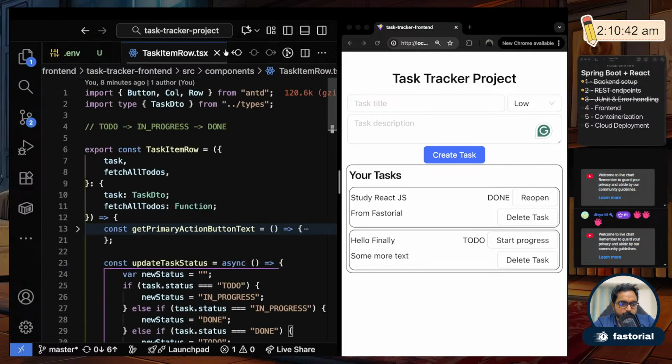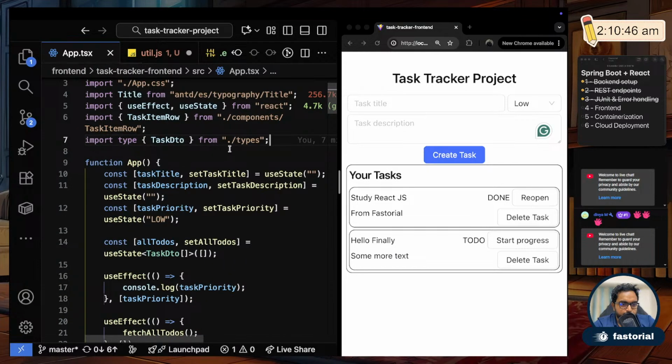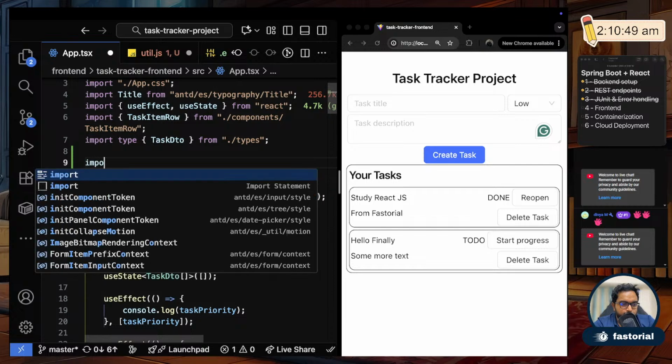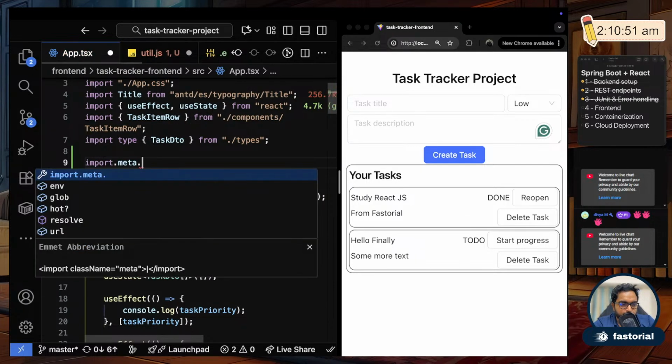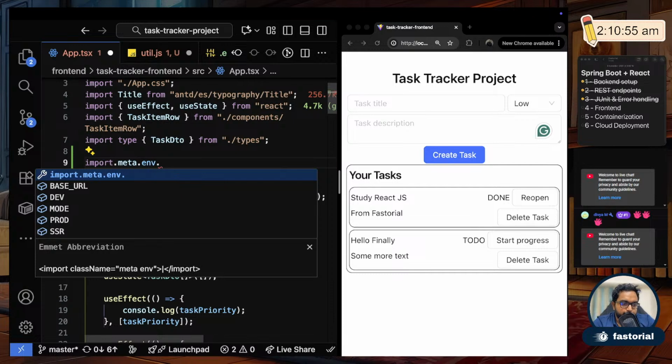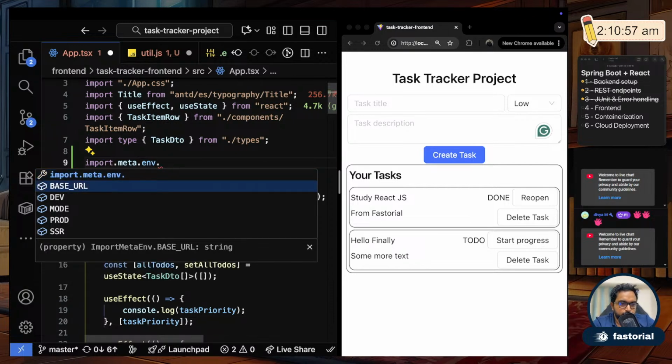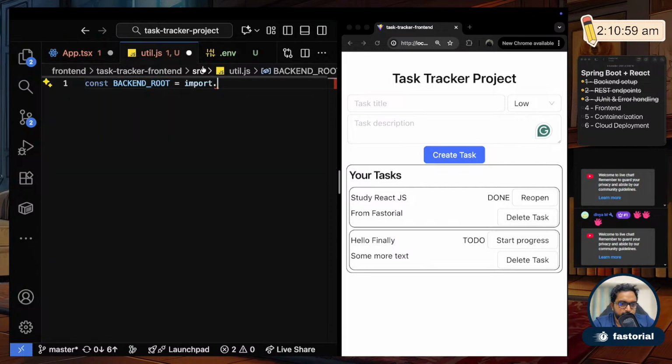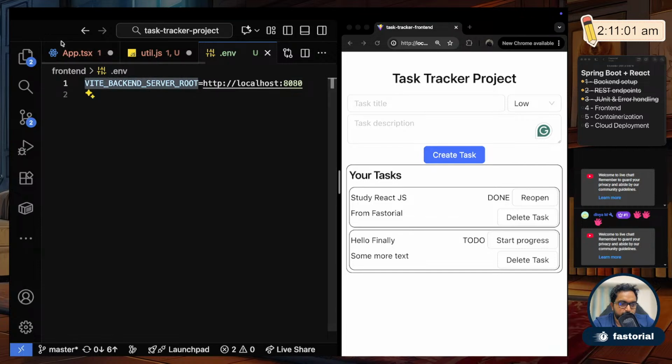Okay, let me see it inside here. import.meta, oh, it's coming here, env dot, it's going to be this one. Where is it? VITE backend server root.